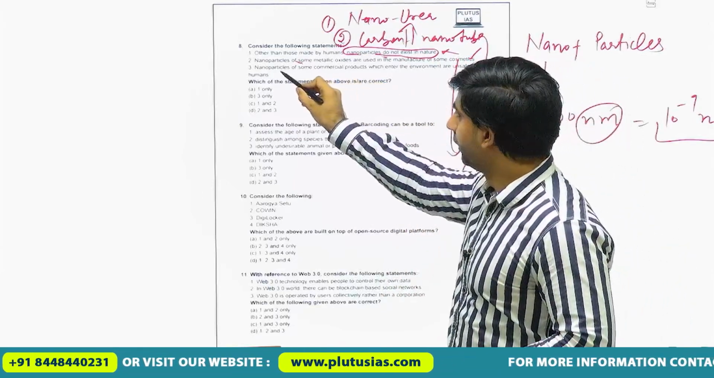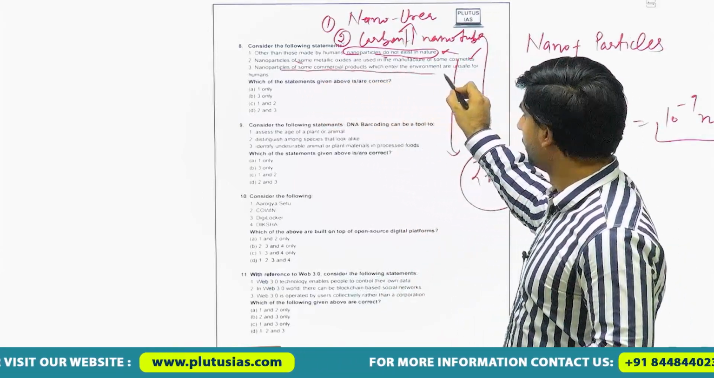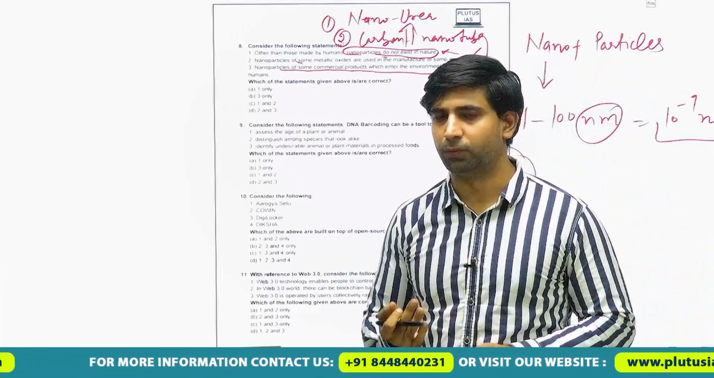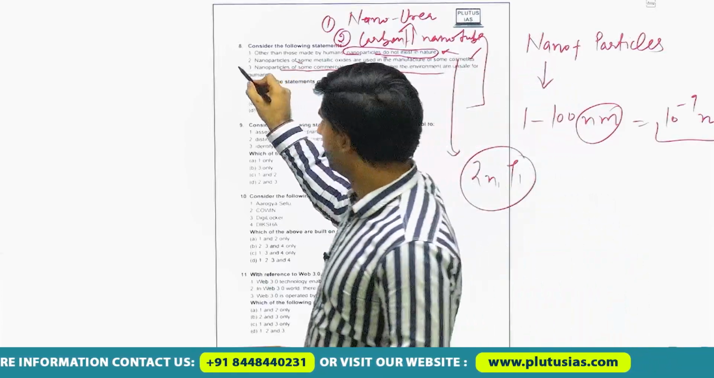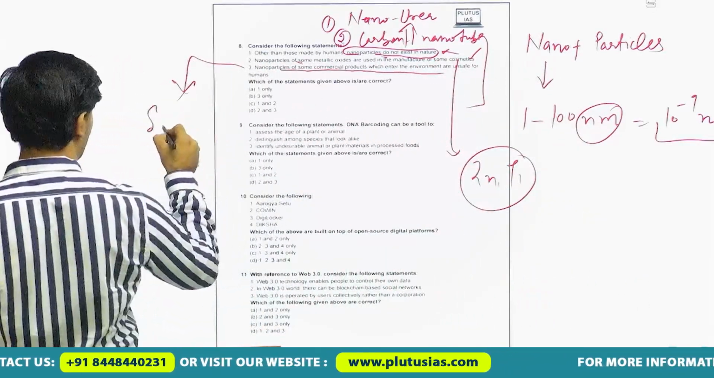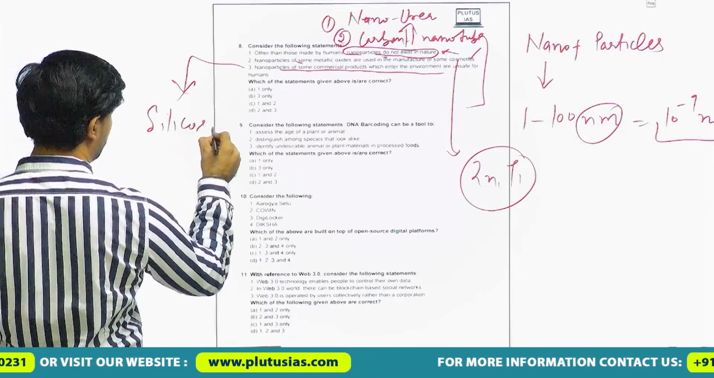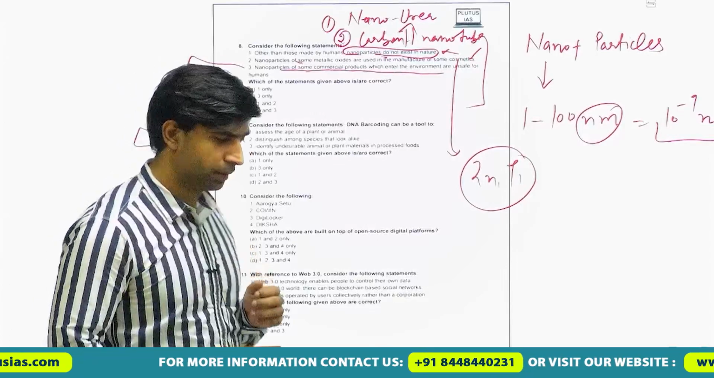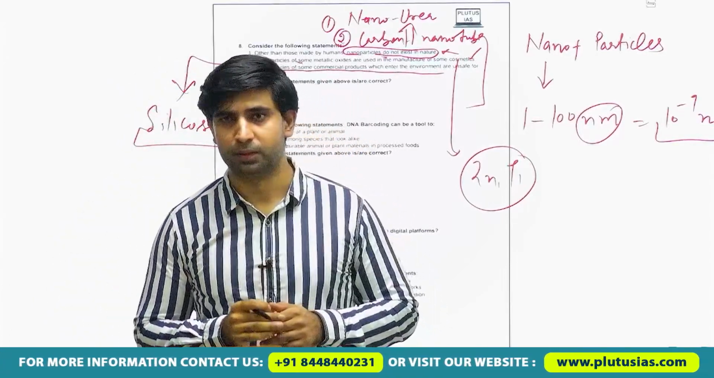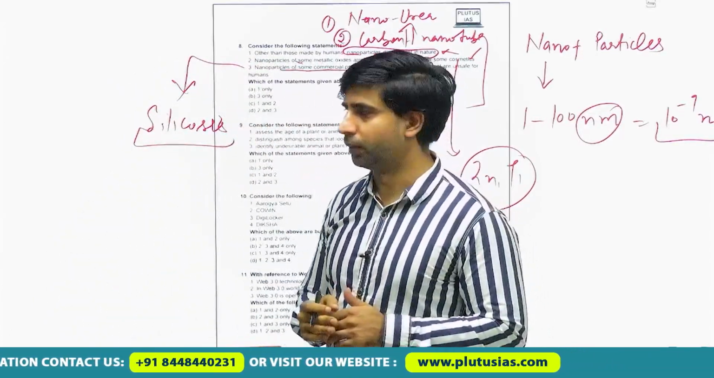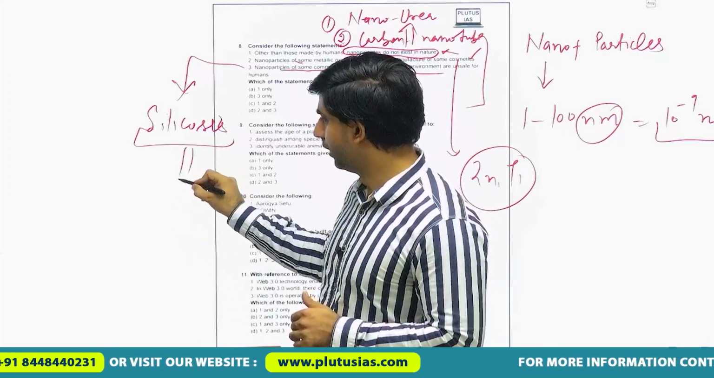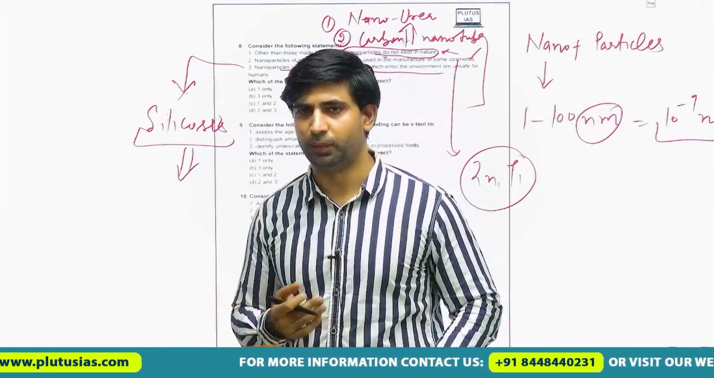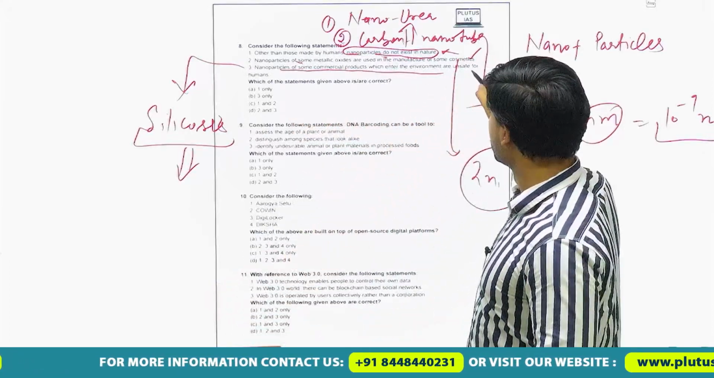And the third statement: nanoparticles of some commercial products which enter the environment are unsafe for humans. As I stated, nanoparticles can be in the form of dust. For example, the disease silicosis. We know silicosis is a disease of the human lungs. When a person works in a cement factory or in a polluted environment, he inhales silicon particles of nano size and he may become sick.